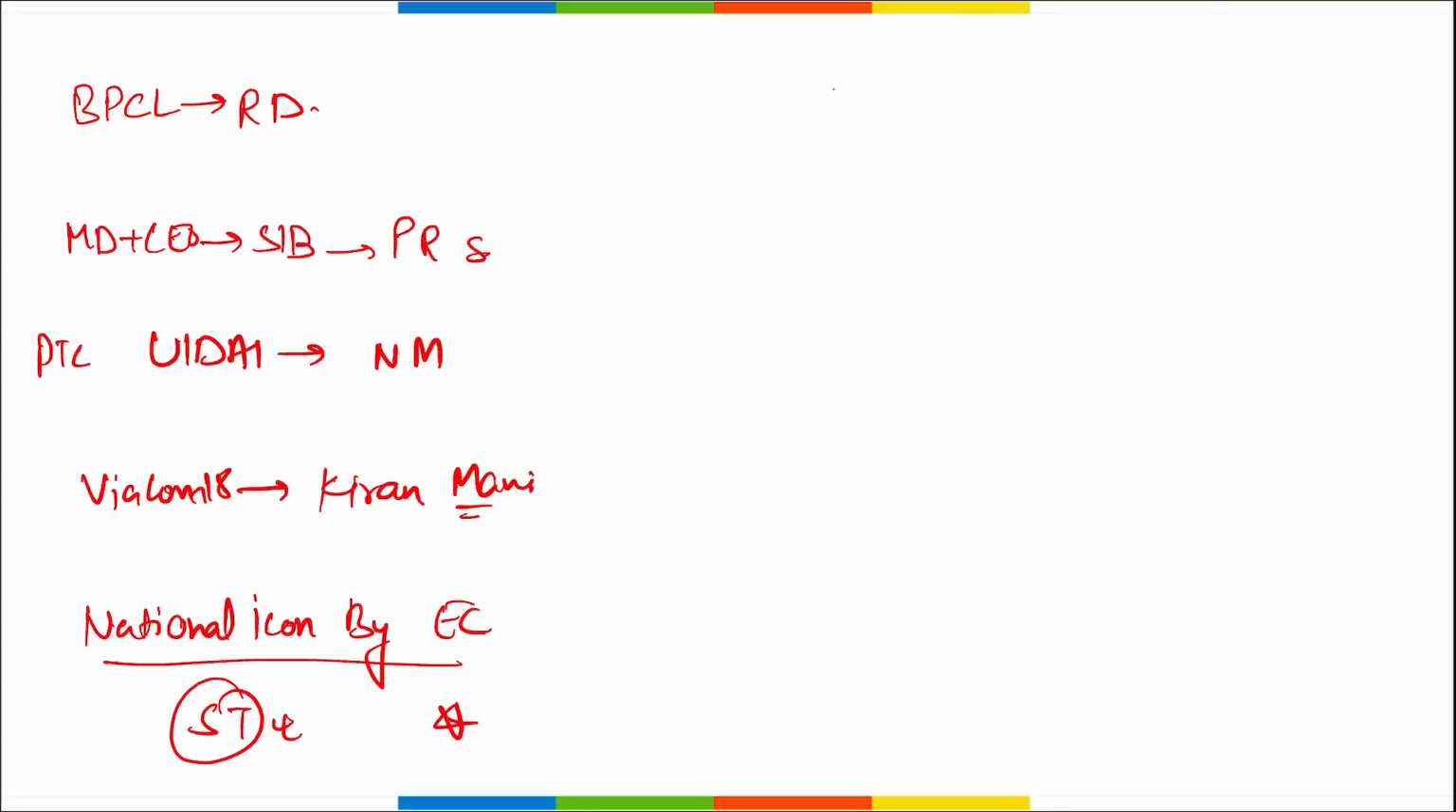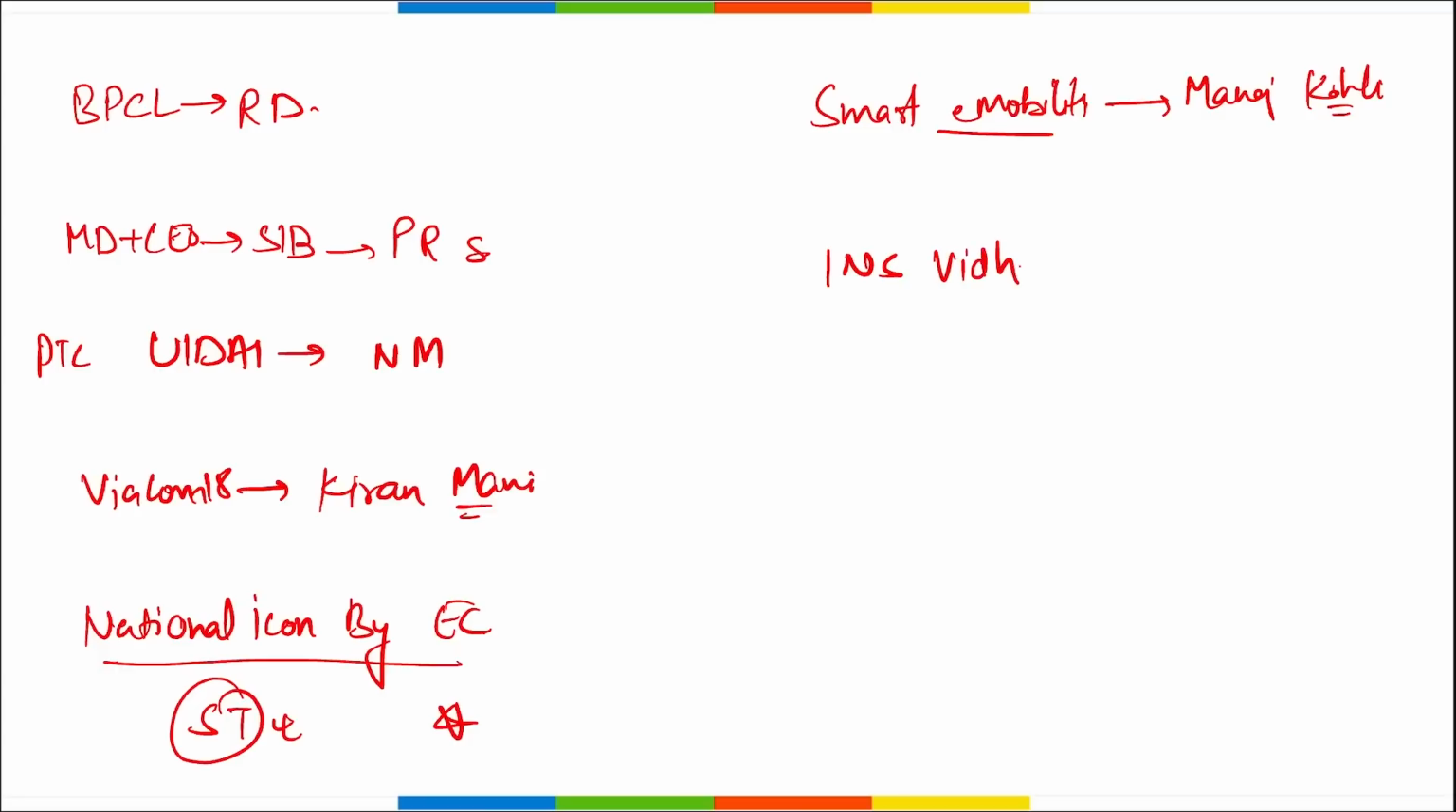Correct. Then who has been appointed as the chairman of Smart E Mobility? He will be Manoj Kohli. Correct. Then apart from this, tell me who inaugurated or who launched INS Vidyagiri. This was launched by President of India Draupadi Murmu ma'am, and where? In Kolkata, West Bengal, on the banks of Hooghly River.